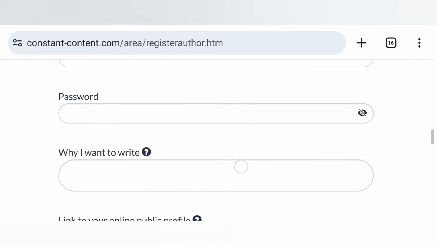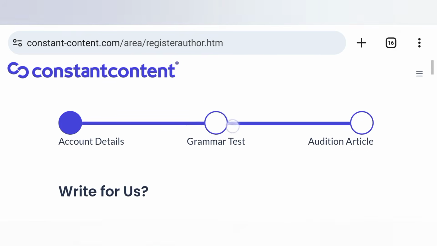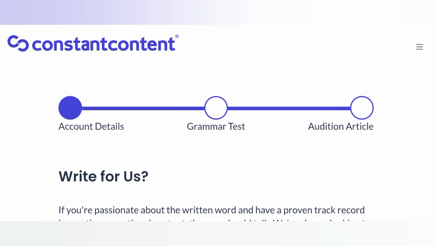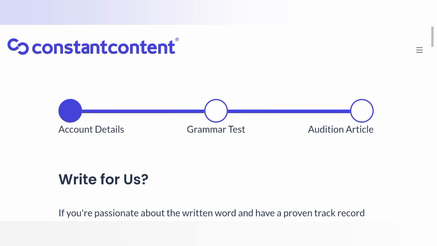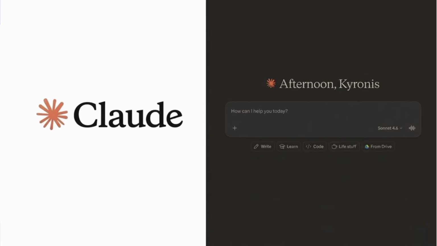It will take you down to this page where you would need to do grammar tests. So they're going to test your grammar to know if truly you know about English, because you're going to be writing in English, right? Then afterwards, it will take you down to audition article. They will audition your article. That means you need to prepare an article ready. Now, what you want to do is you can use Google Gemini or Cloud AI to get an article.